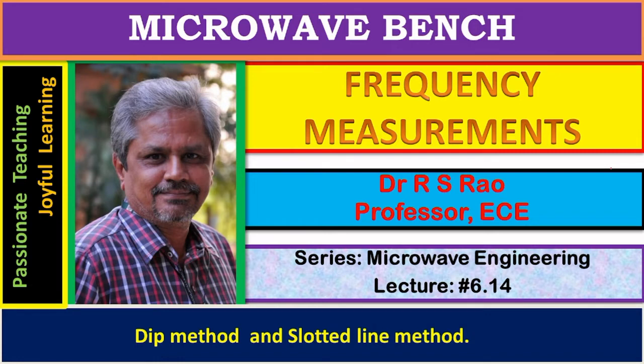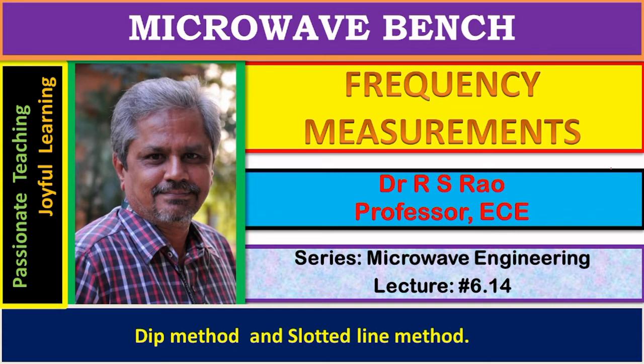First, they are to be up converted by a certain fixed amount so that now the wave is in X band. After measuring the frequency, the measured value has to be down converted by the amount by which it was up converted initially. In the present session, our focus is on measuring wave frequencies with the microwave bench.